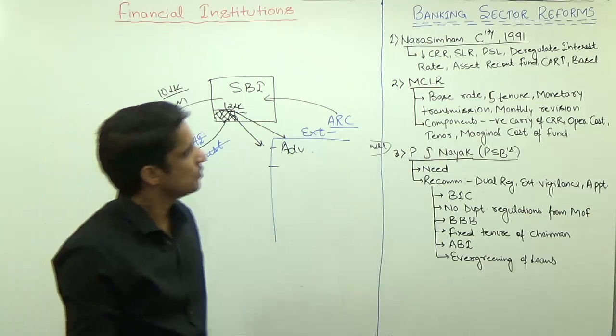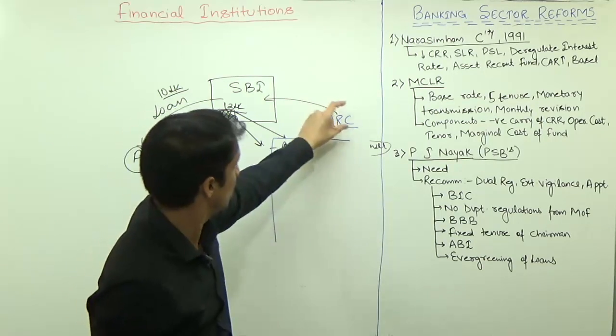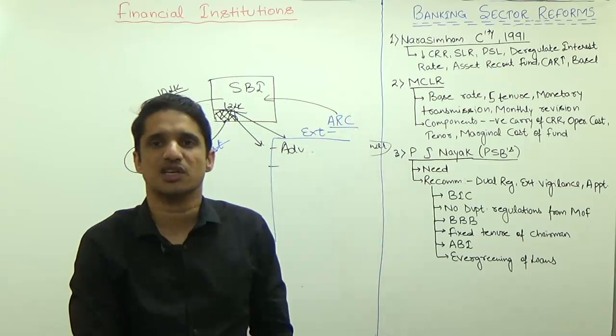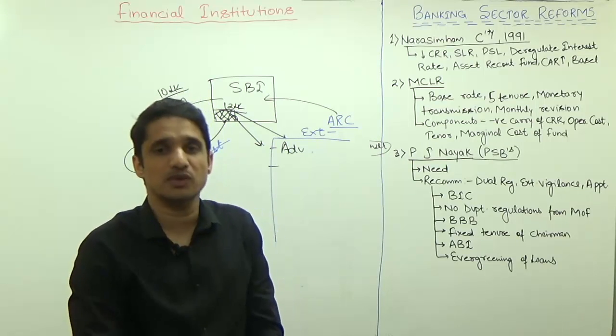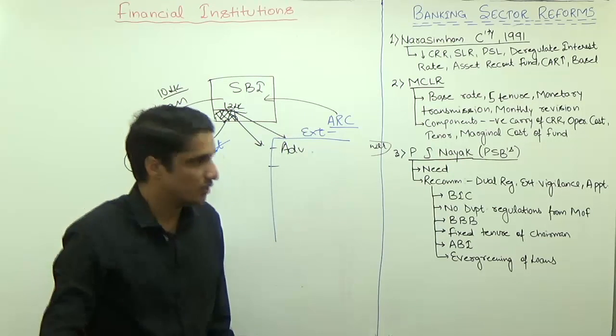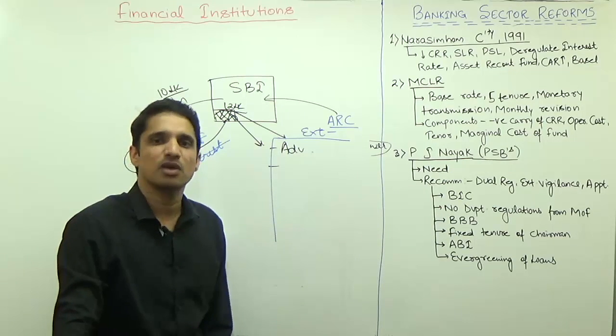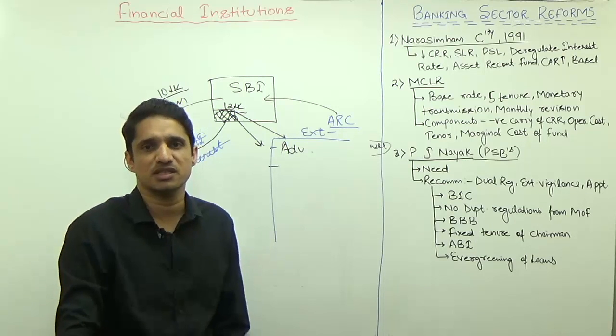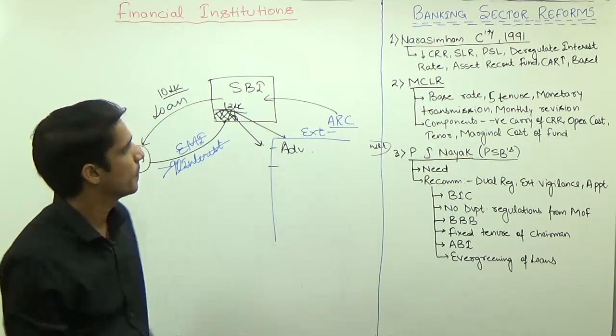So the Narasimham Committee said the government should set up its own asset reconstruction company. At present, we have only the private sector, only private ARCs. Even the Economic Survey said that the government should establish an asset reconstruction company.